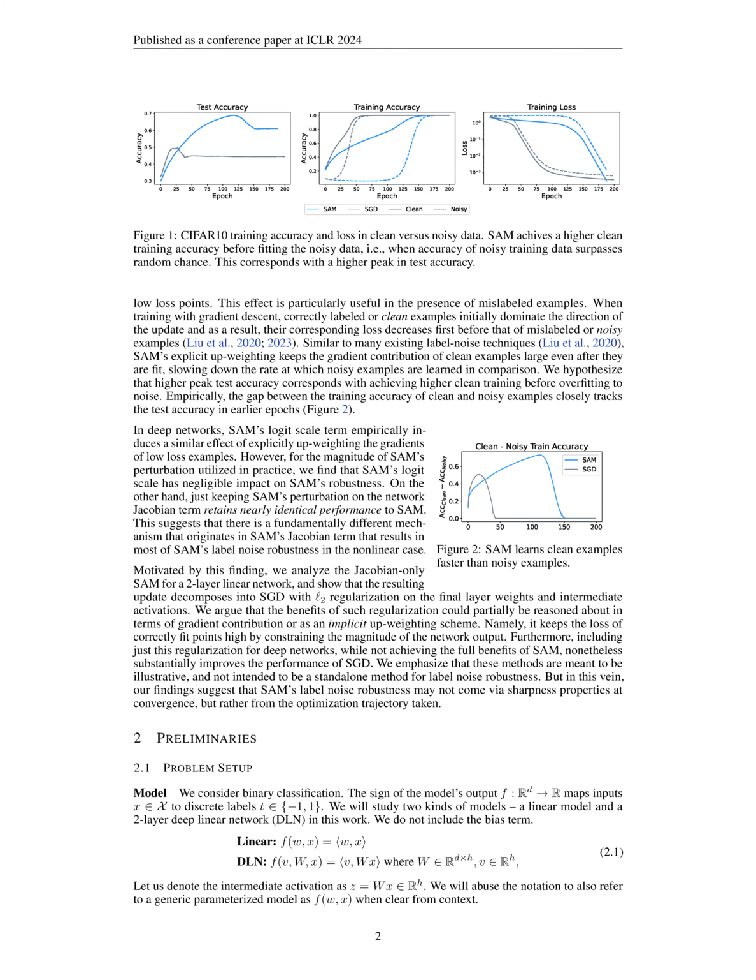In linear models, SAM's perturbation on the logit scale term results in preferentially weighting the gradients of low loss points, allowing clean examples to dominate the gradient update for longer periods during training. This prioritization of fitting clean training data before overfitting to noise leads to higher test accuracy.